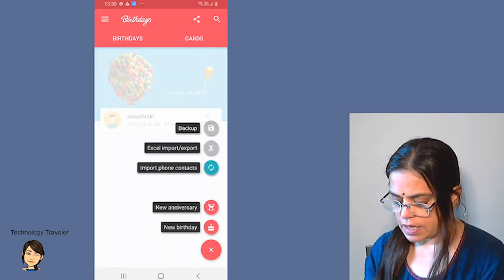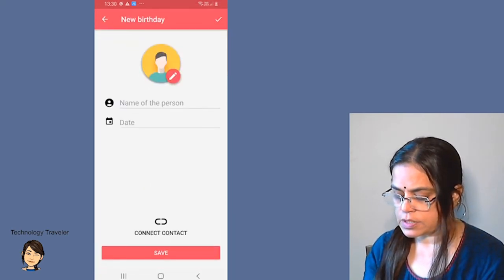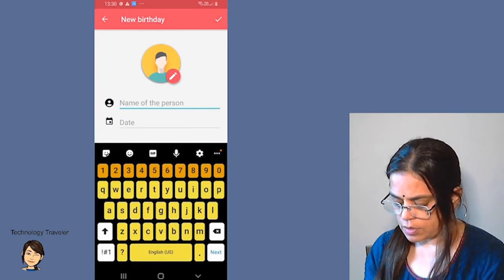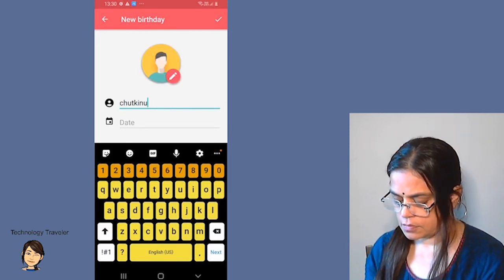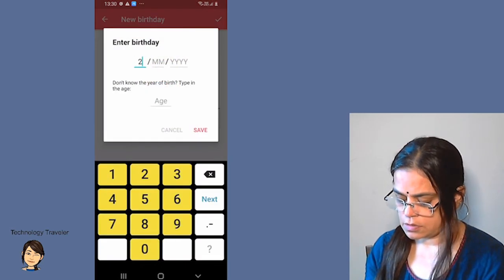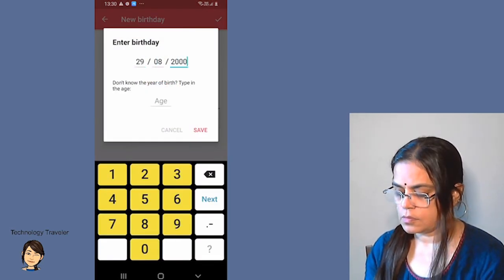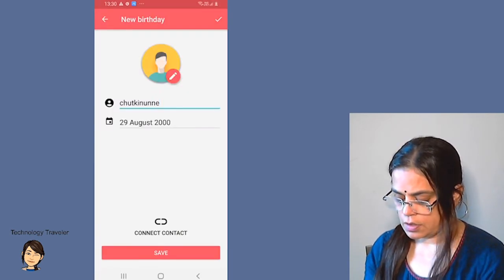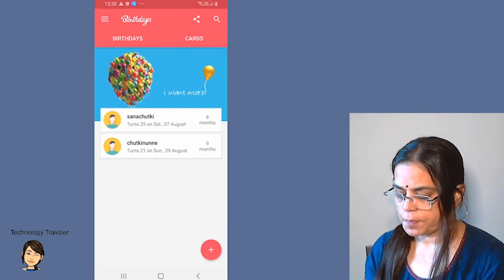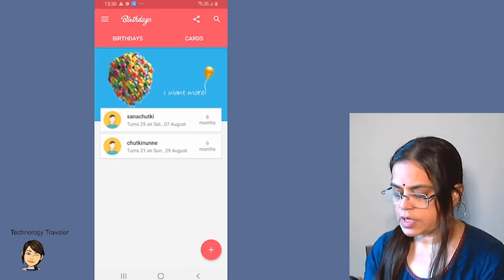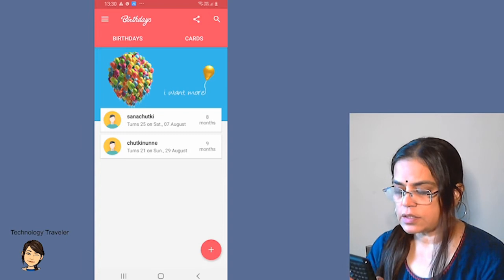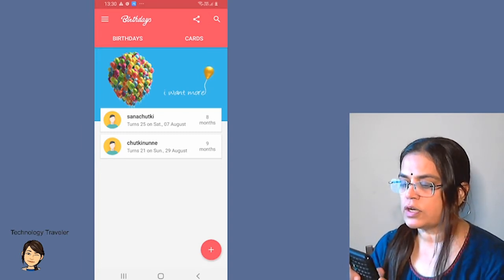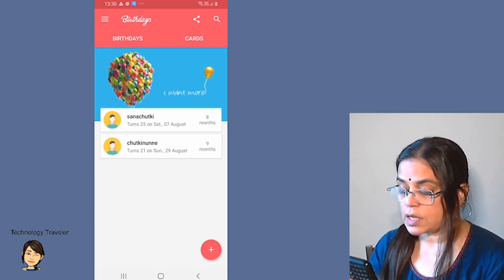So if I click on the plus sign and I'm going to add a new birthday, the name of the person which I'm writing. If you know the age, you can fill it up or just leave it and click save. So I have clicked save. Now these are my birthdays which have been fed in, and they need not be from the contacts. They can even be outside of the contacts. That's another thing. This app gives you reminders even if the birthdays are not in your contact.